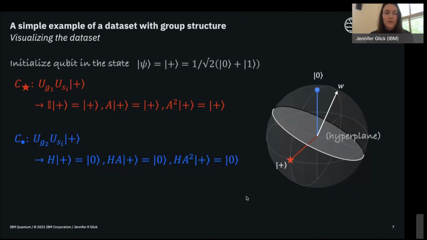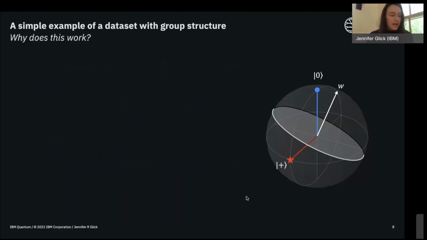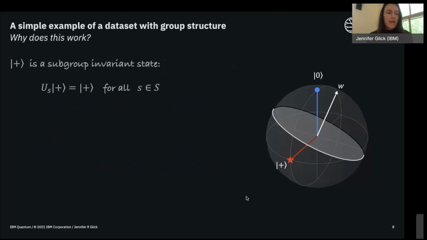What is it about this quantum state that's making this happen? It turns out that this plus state is what's called a subgroup invariant state. In technical terms, that means if I take any of the elements of my subgroup and act on the plus state, I just get that same state back for every element in my subgroup S. And in that sense, it's subgroup invariant.